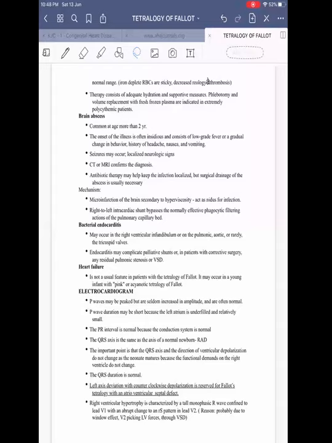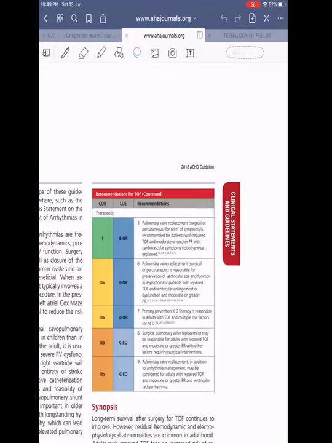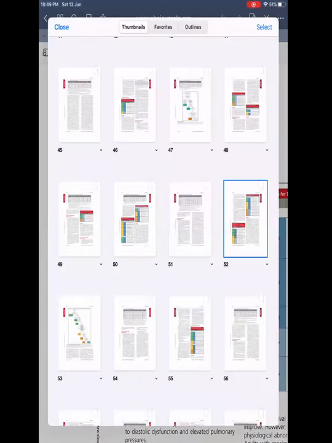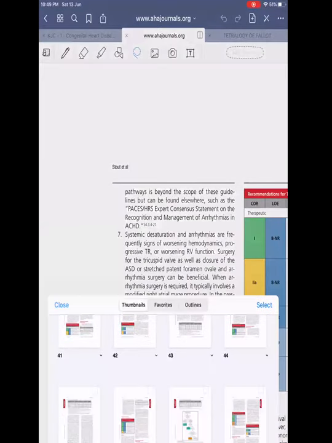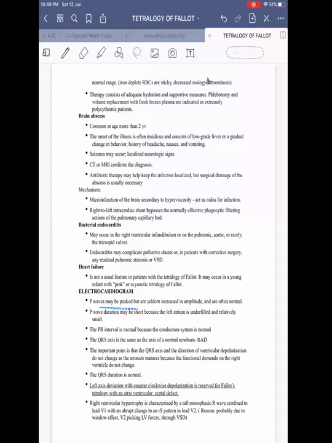Then coming on to ECG changes. P waves, usually in the pediatric population, will be normal. It can be peaked in adult TOF. P wave duration may be short because the left atrium is underfilled and relatively small. The PR interval is usually normal unless there is conduction system abnormality, which commonly occurs in post-TOF patients. The QRS axis will show right axis deviation.